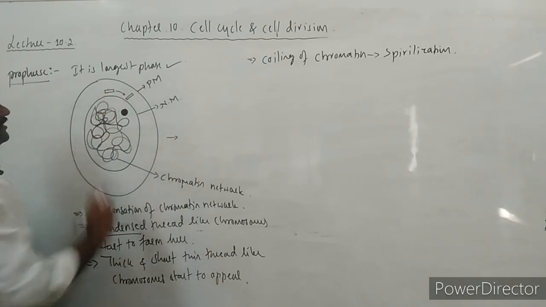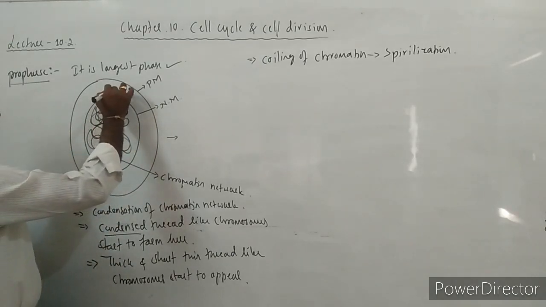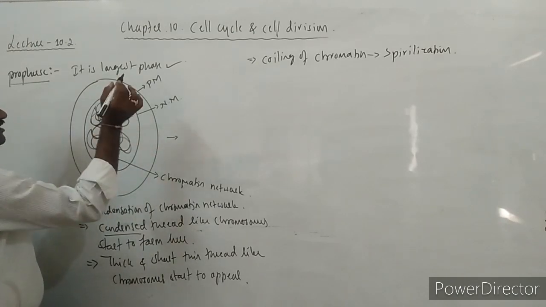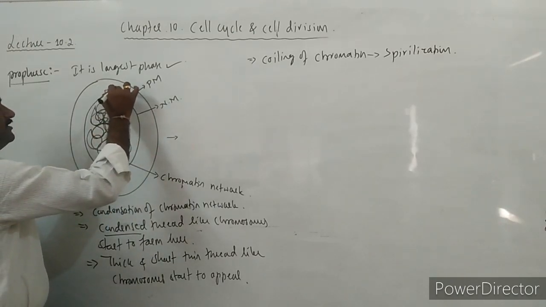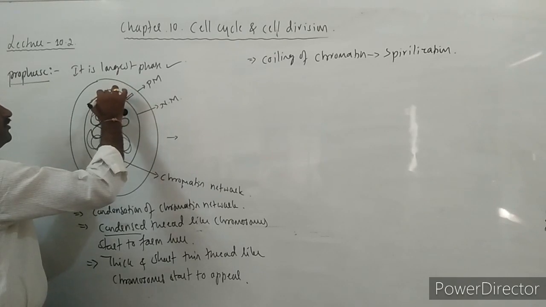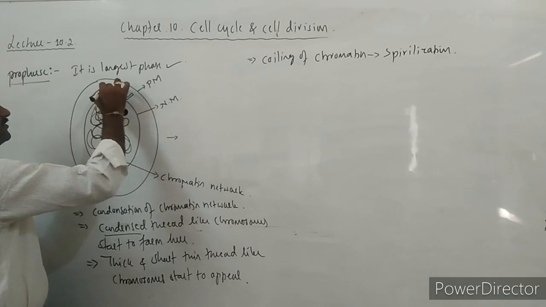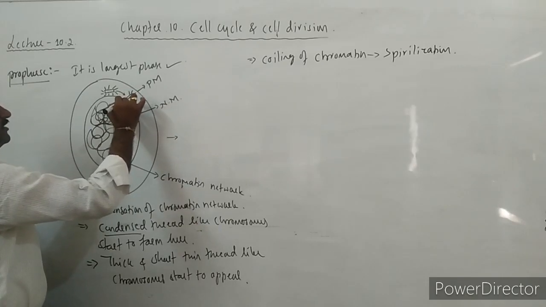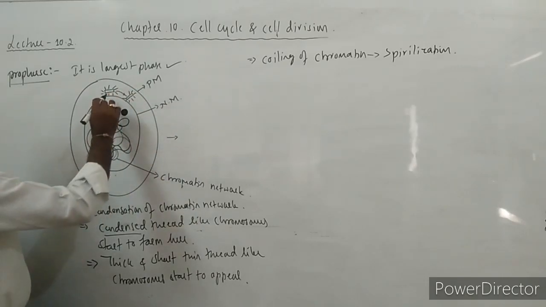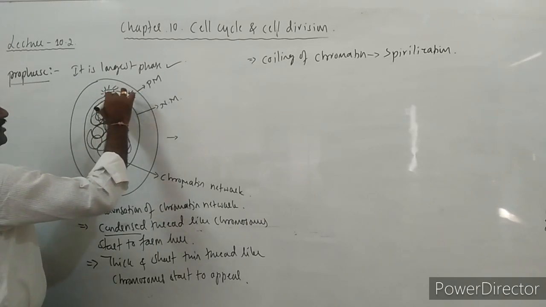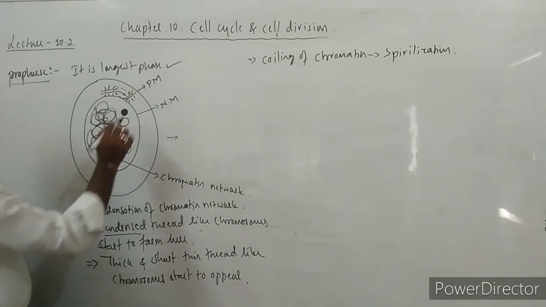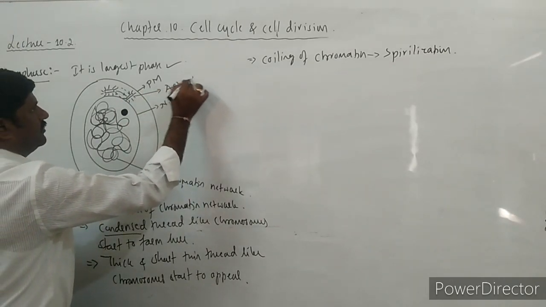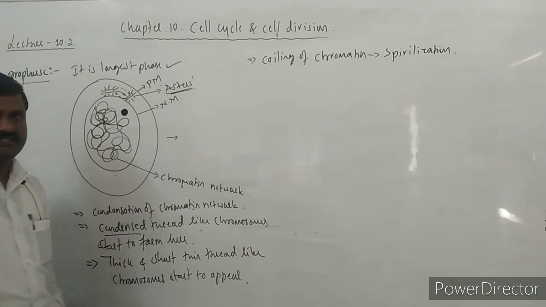When these centrioles move towards both the poles, this is one pole and this is another pole, simultaneously they start to produce minute microtubules. Minute microtubules start to arise from these centrioles, and they look like stars. Hence they are forming the asters.